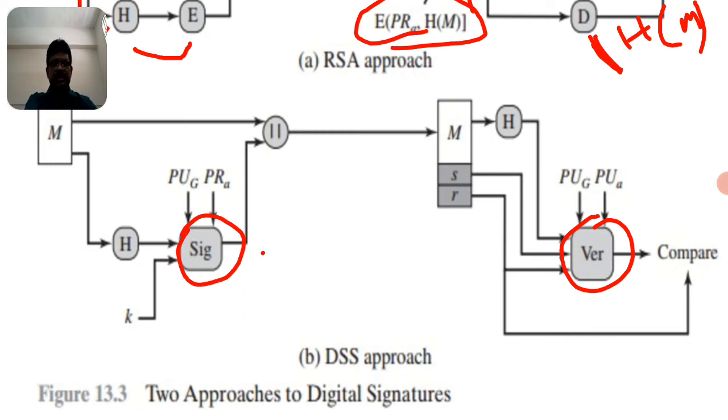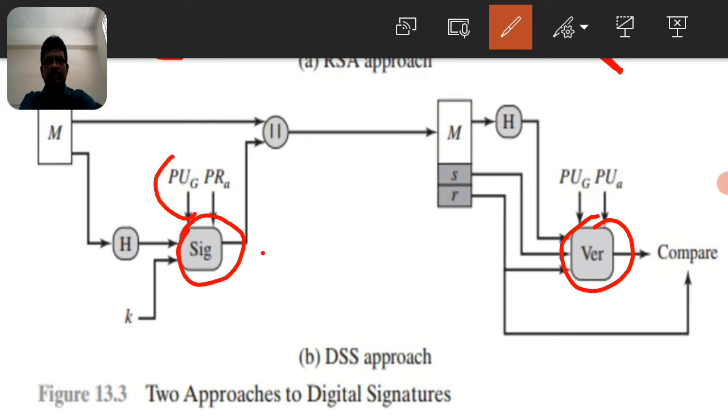So in the signature, it takes the PUG, in another format we will call it KUG, the global public key. So KUG means the global public key. The global public key is used commonly, you can observe here the KUG and the KUG here. So the global public key elements can be used, and here you can observe the private key of the sender A, the public key of the sender A. The pair of keys can be used for encryption and decryption.